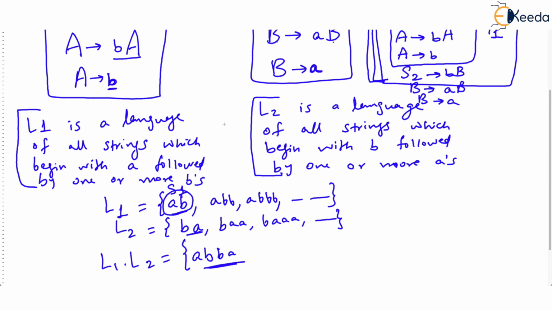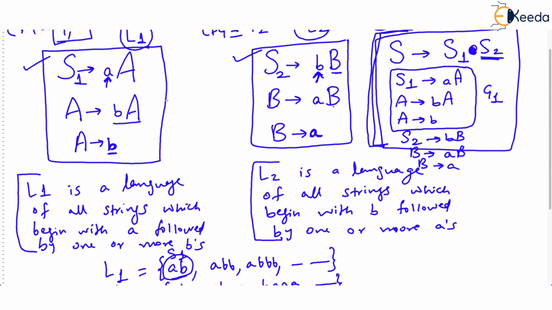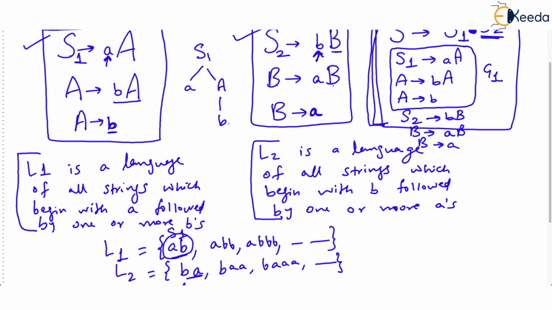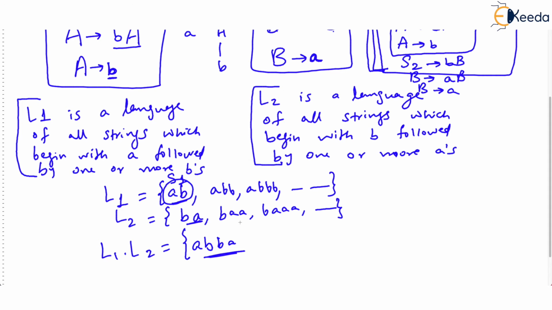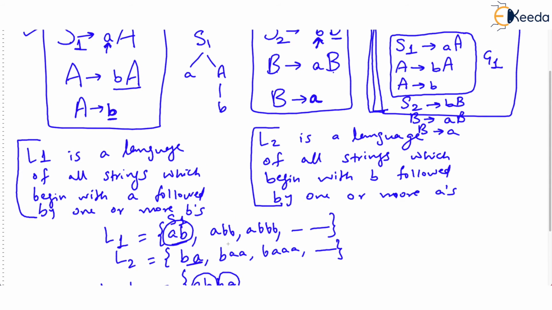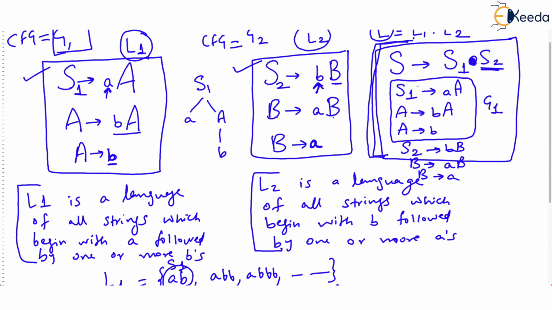If you start from the start symbol S1, you will be able to generate ab because S1 produces aA and A produces b. So this portion of the string, ab, can be generated by S1 and ba can be generated by S2. That is what we have written: the new grammar has S1 dot S2.